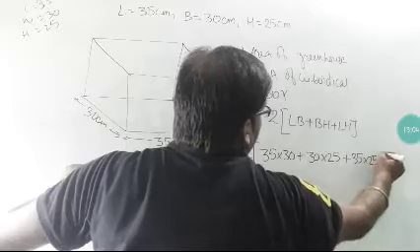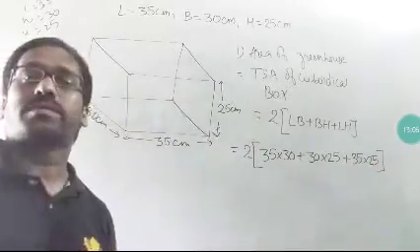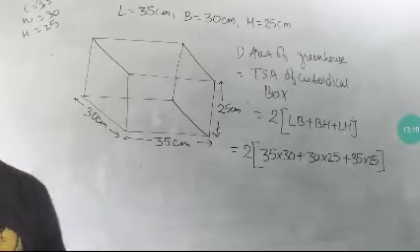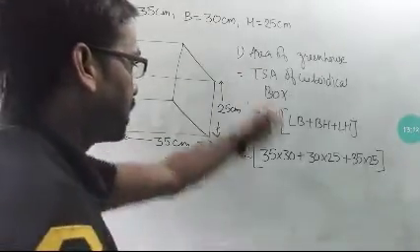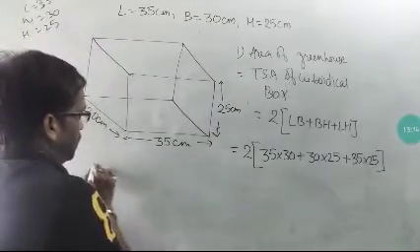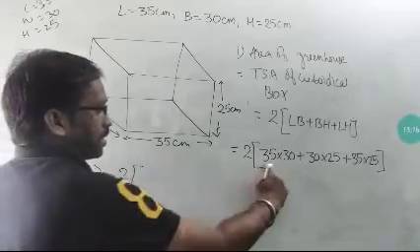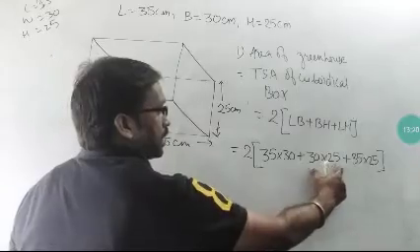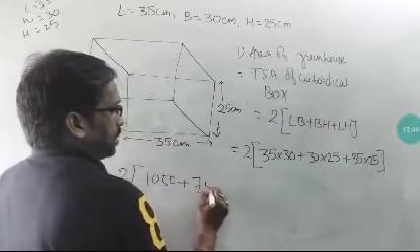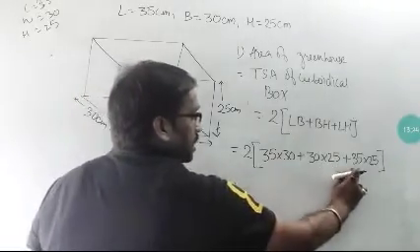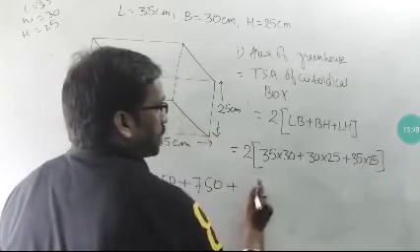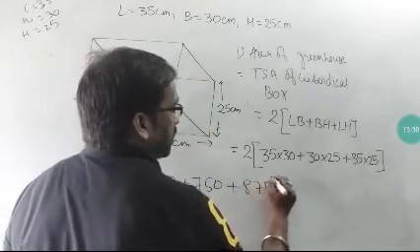When I multiply, 2 will remain outside and inside will be 35 into 30 is equal to 1050, and 30 into 25 is 750, and 35 into 25 is 875.